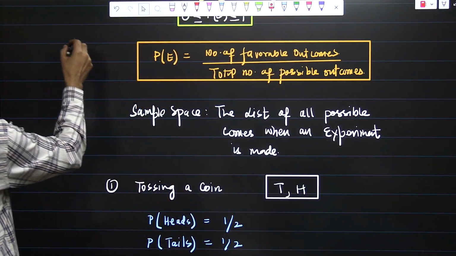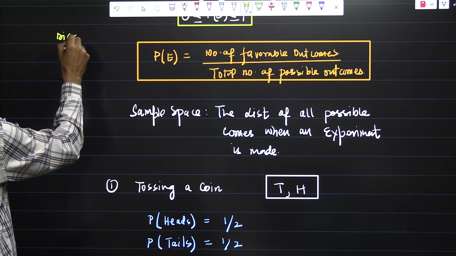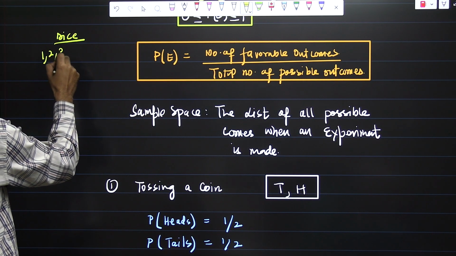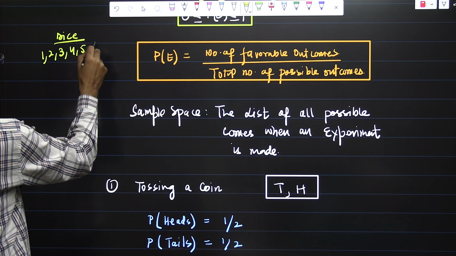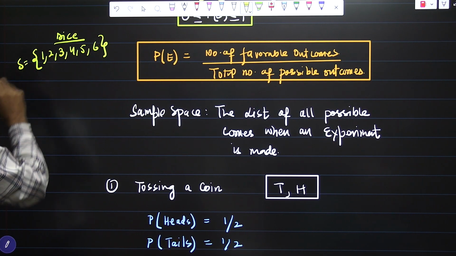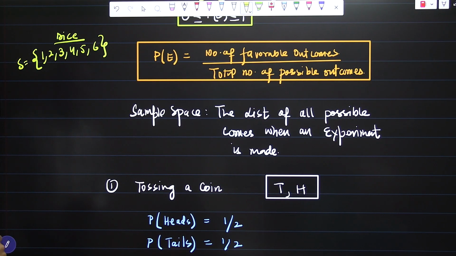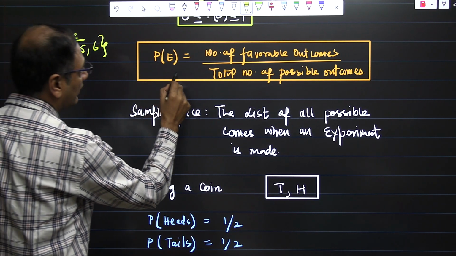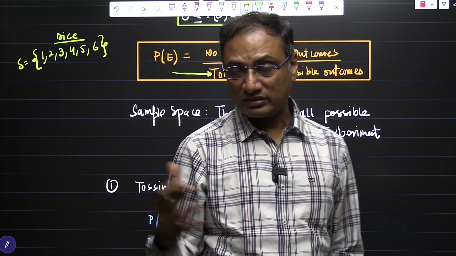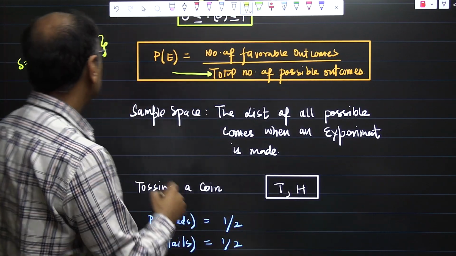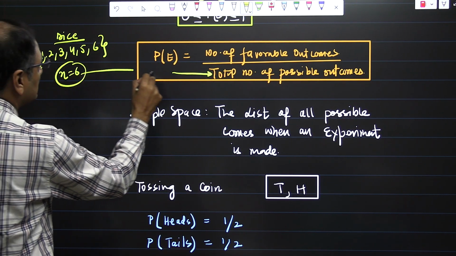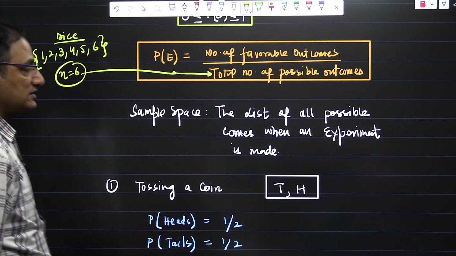For example, if we roll a dice, what numbers can we have? We can have 1, 2, 3, 4, 5, 6. This is called the sample space. We are going to discuss it in a forward lecture. So this is the total number of outcomes, before we choose what we are looking for. So n is 6, which means the total number of outcomes is 6.